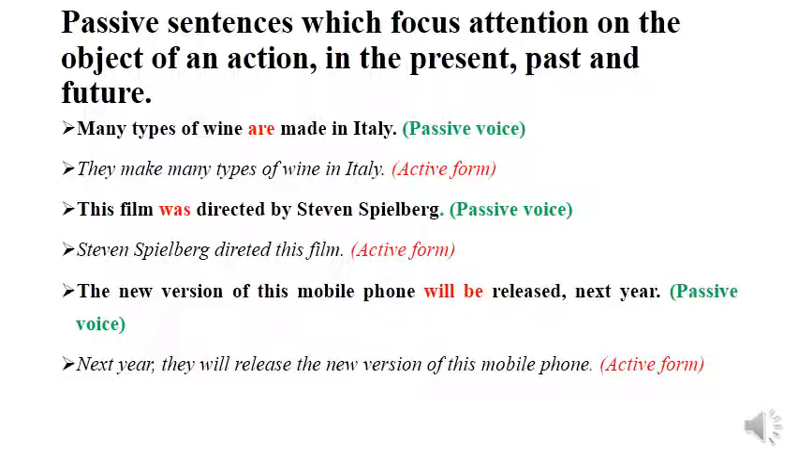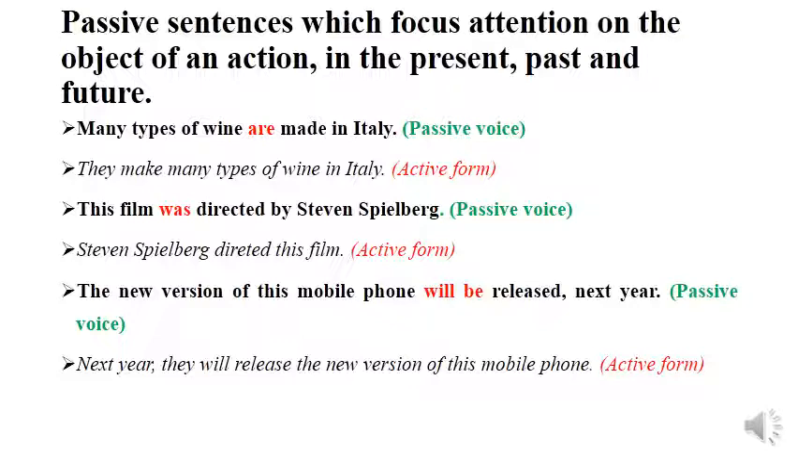The second example, this film was directed by Steven Spielberg. Here we are using to be in the past, was, which is the past simple of is, in order to refer to the passive voice. When transforming this sentence into the active form, we say, Steven Spielberg directed this film.